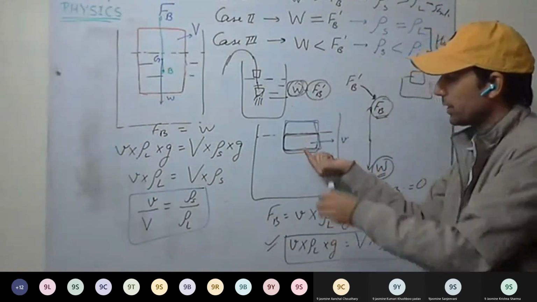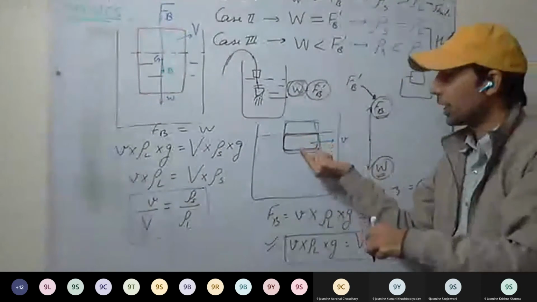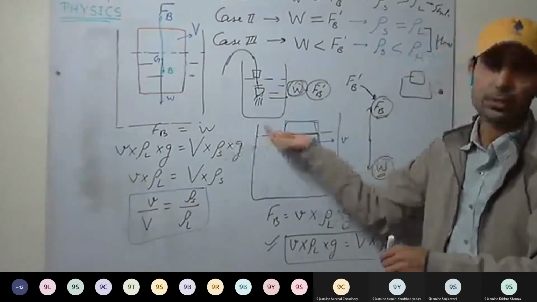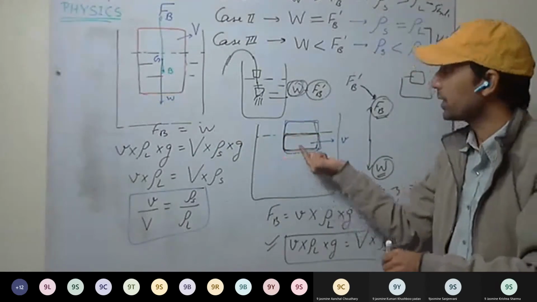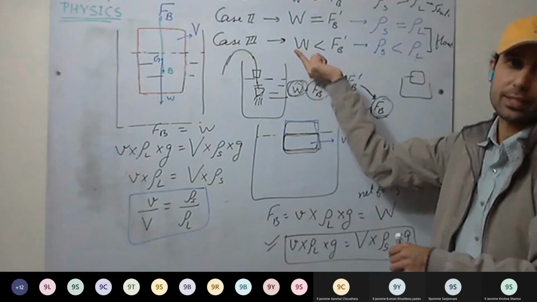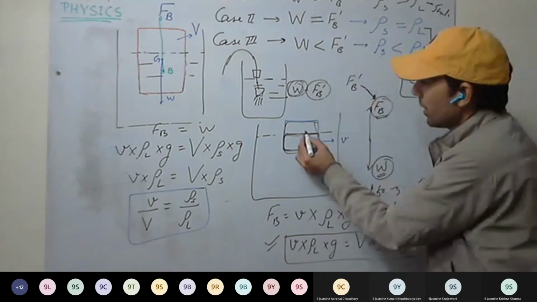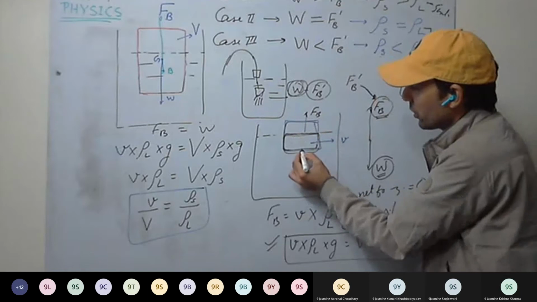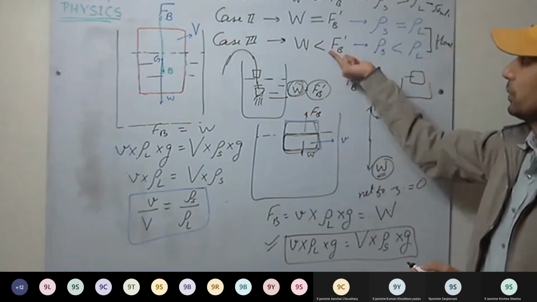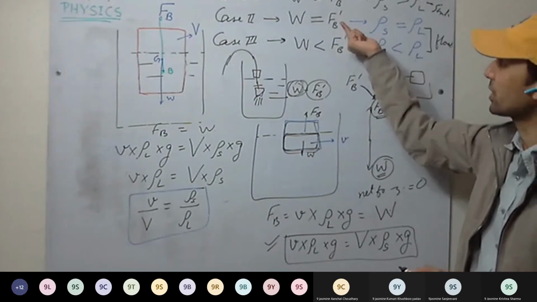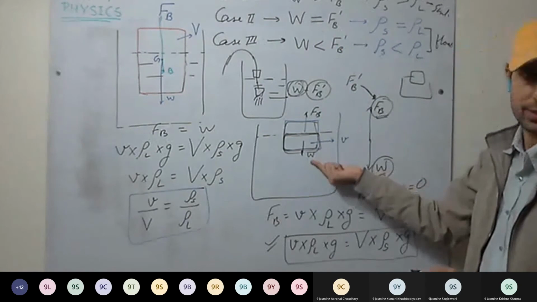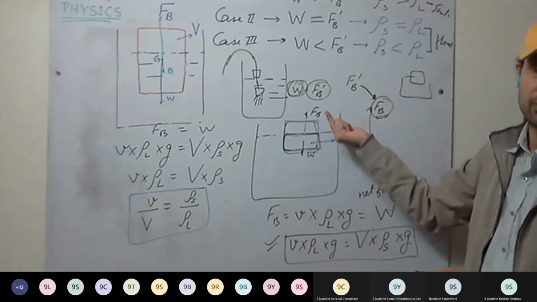When the body is floating, it means there is no net force. Therefore, here apparent weight will be zero. Apparent weight will be zero when body is floating, either completely immersed or partially submerged. In these two cases, second and third case, apparent weight will be zero. Since partially immersed, the buoyant force will balance the weight of the body. They become equal and the apparent weight will be zero. Here, maximum buoyant force balances the weight. Here, buoyant force less than the maximum balances the weight, since less submerged, less buoyant force.